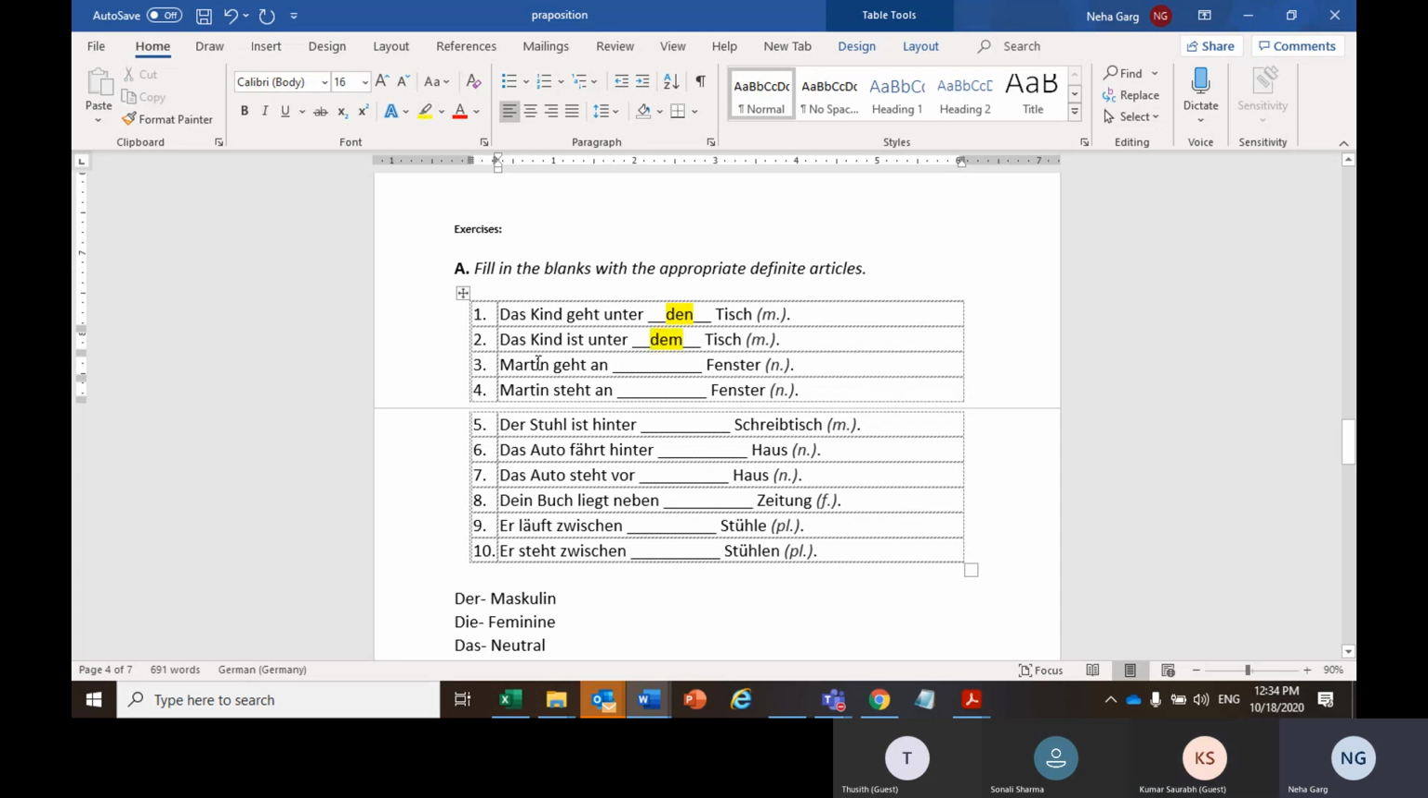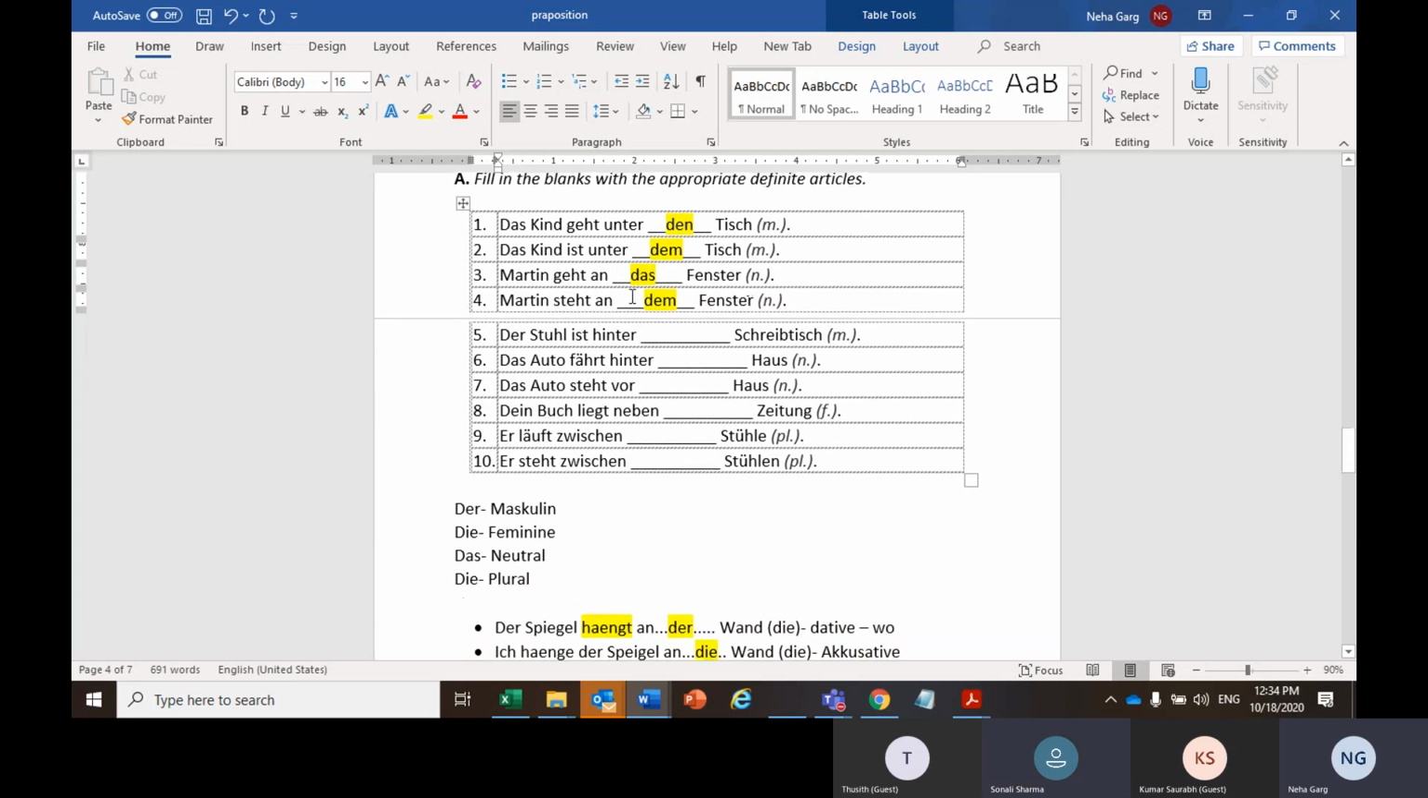Now, Sonali, your turn. Can you answer for number 3? Yeah, so Martin is going to the window. So there's a change in movement. So this will be accusative case and it will be das. Sehr schön. Martin geht an das Fenster. But what would be the answer for the fourth? Yes, so it will be dem, dative, because he's already standing there. Right. So Nummer 3, das ist Akkusativ. Nummer 4, das ist Dativ. Martin ist schon da, an dem Fenster. Aber hier, geht an das Fenster.